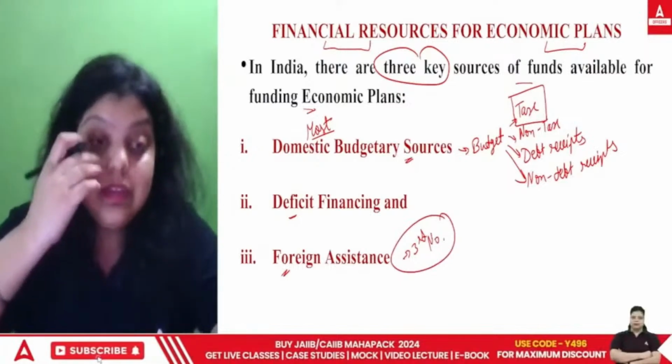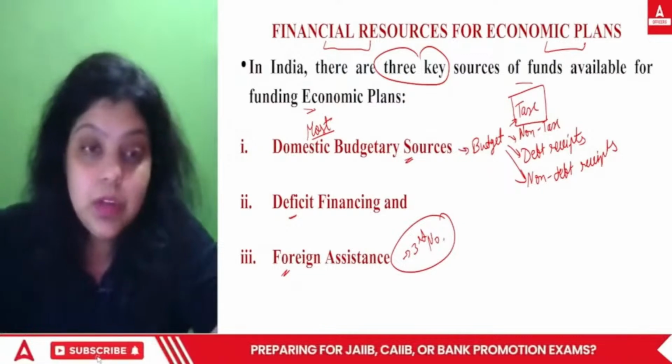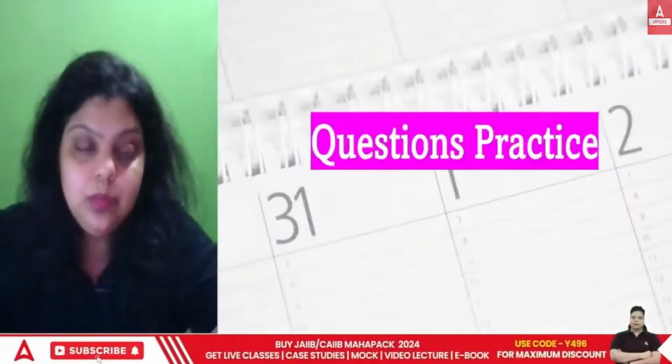Okay, so this sequence is very important. First will be your domestic budgetary source, second will be your deficit financing, and third will be your foreign assistance. Okay, now.